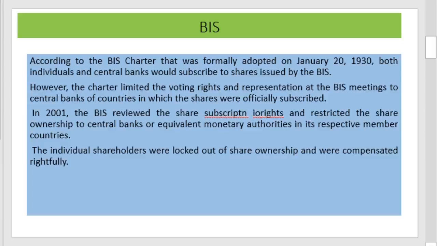In 2001, the BIS reviewed the share subscription right and restricted the share ownership to the central banks only. Individual shareholders were locked out of the share ownership and were compensated rightfully. That is, after 2001, the share capital will be issued to the central bank authorities only, though earlier there was provision for individual subscription also.